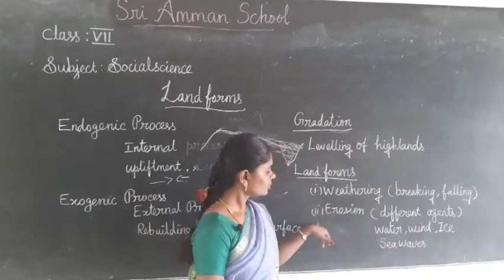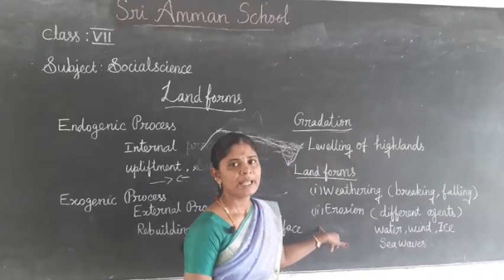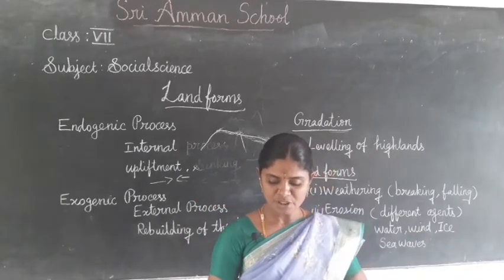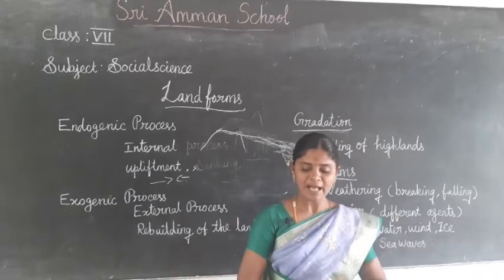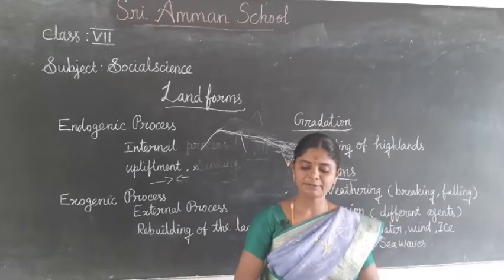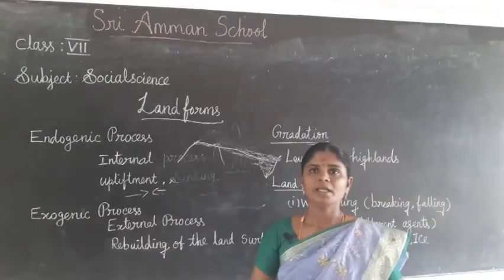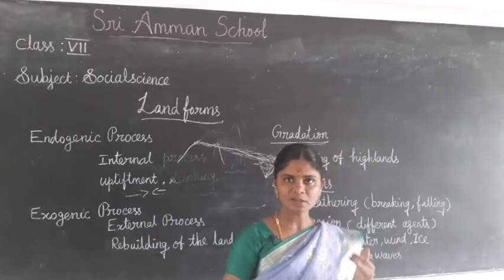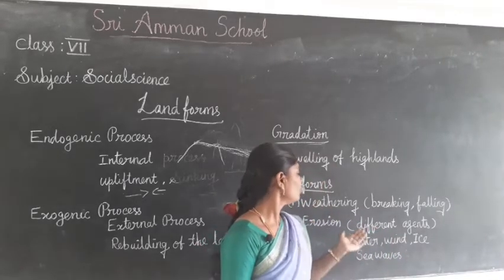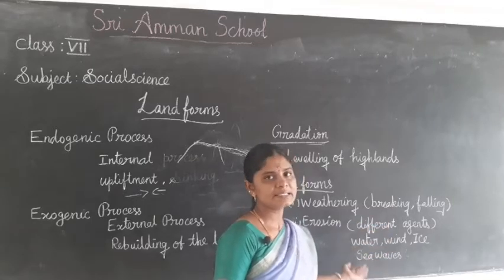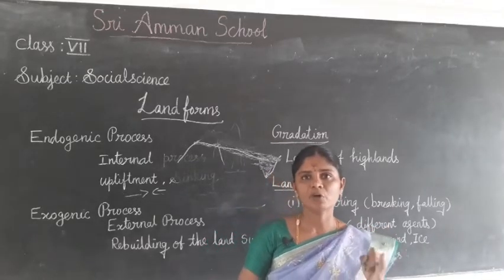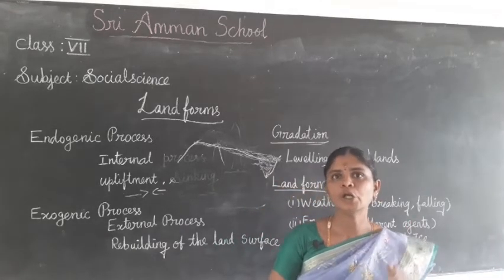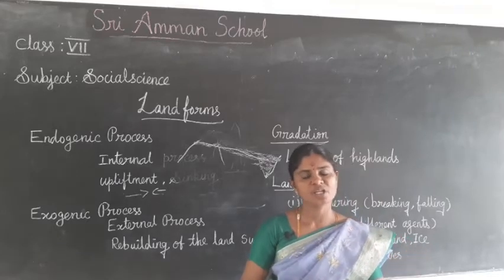Okay, next we see erosion. Erosion is wearing down the landscape by different agents. What are the different agents doing this erosion? They are water, wind, ice and sea waves. These are the four different agents doing this erosional work.